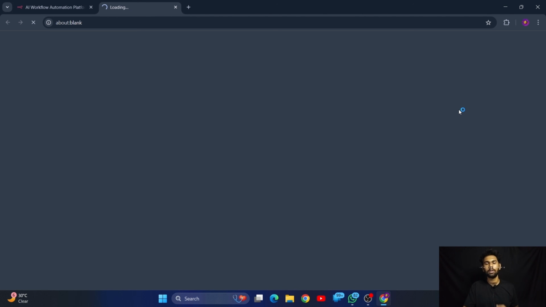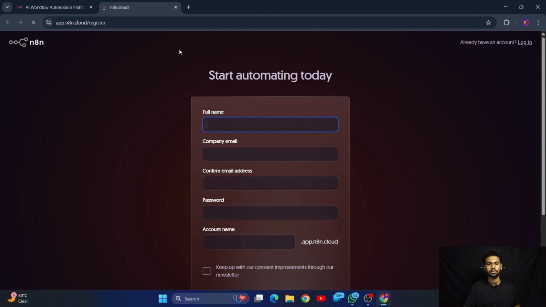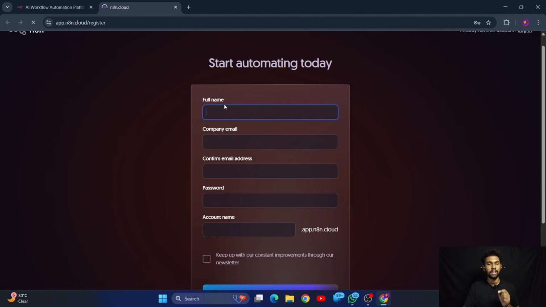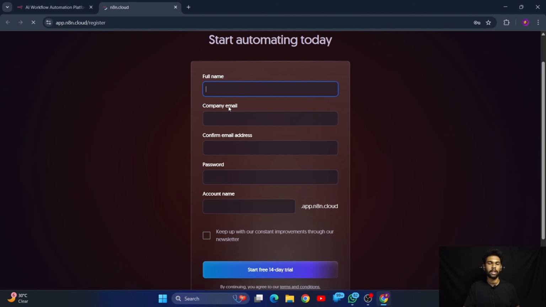So for making any workflow, you will get a 14 days free trial for one account. If you don't have an account, get started. If you already have one, sign in. This is how the new account creation page will look like.